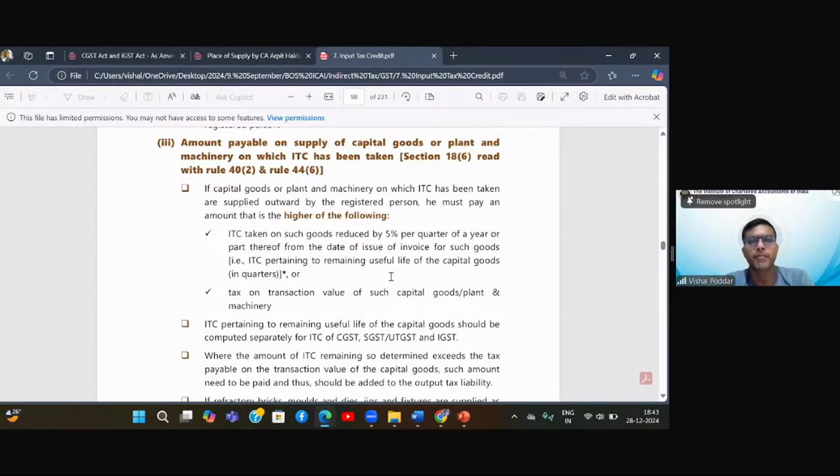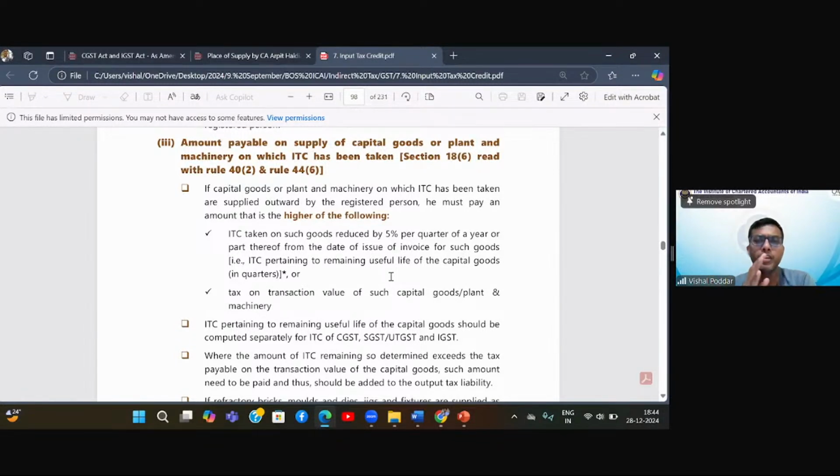So in the previous lecture, we started studying section 18. The first part of section 18 deals with the scenario where you are shifting from one category to another, or from the other category to the first. What is the first category? The first category is you are not registered, but you are becoming registered compulsorily or you are getting registered voluntarily. Next is you are registered under composition, now switching to regular, or you are registered and supplying exempted goods or services, and now your goods or services have become taxable. So now you are switching from this to this.